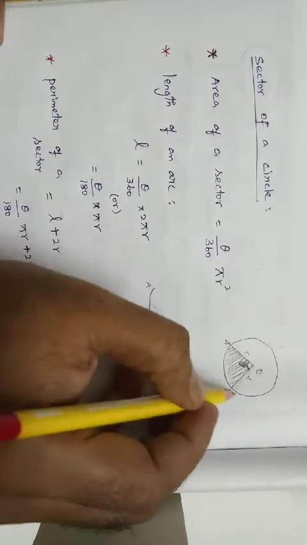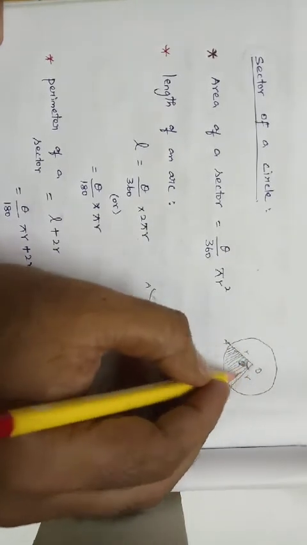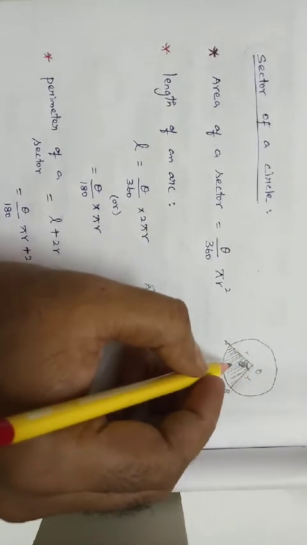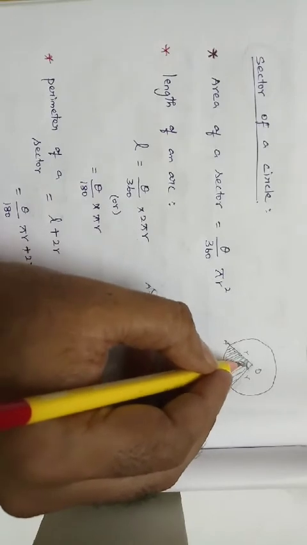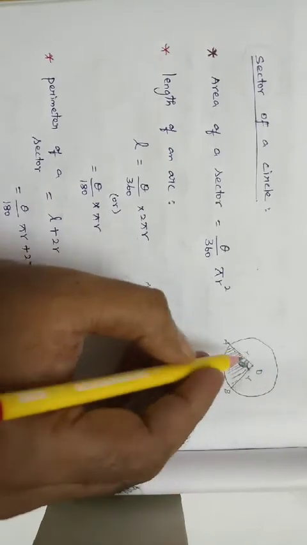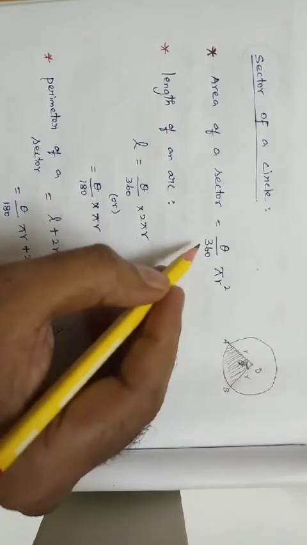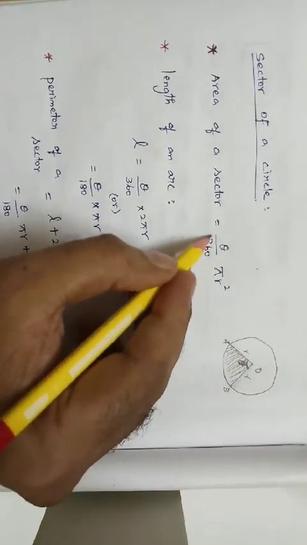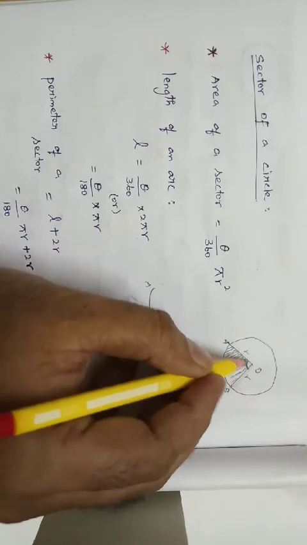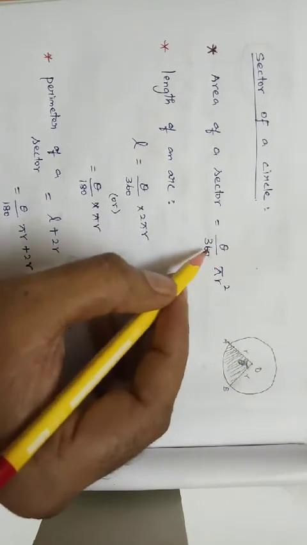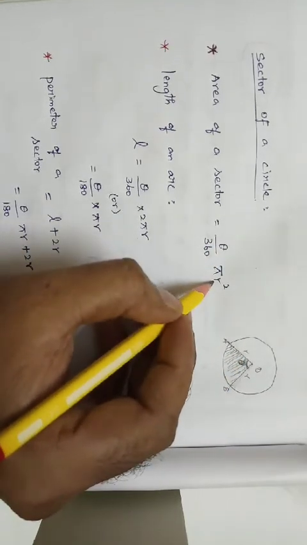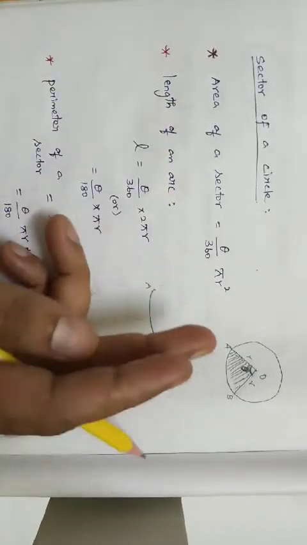In a circle, we are taking a particular part. The total angle of a circle is 360 degrees. Among the 360 degrees, what is the angle of the sector? That is theta by 360 into pi r square. That is the area of a sector.